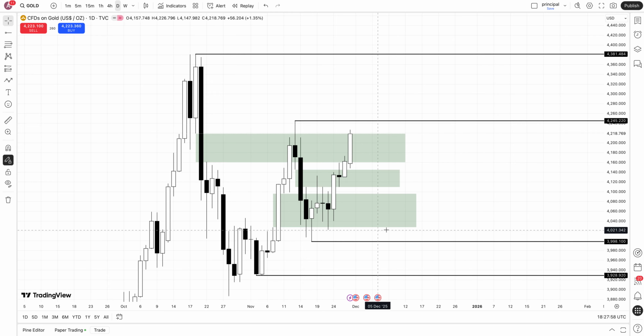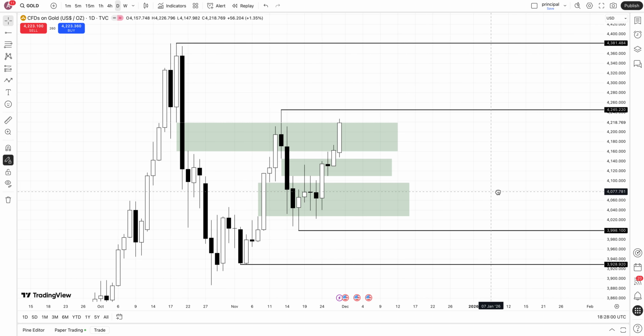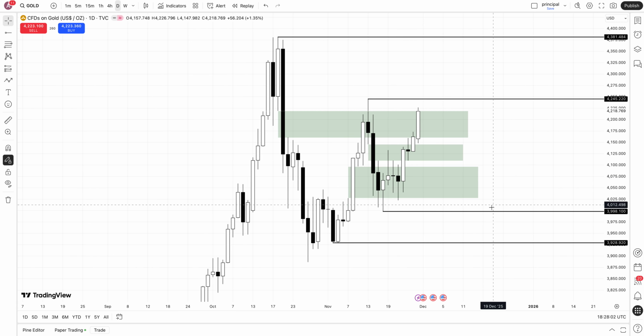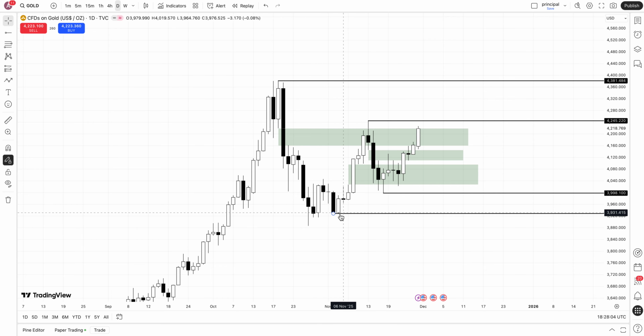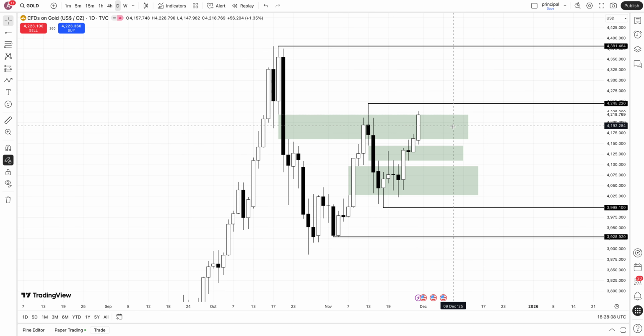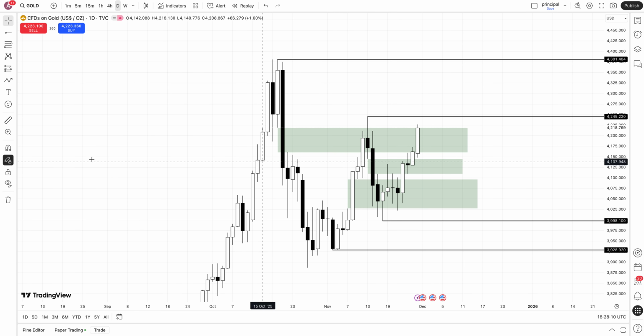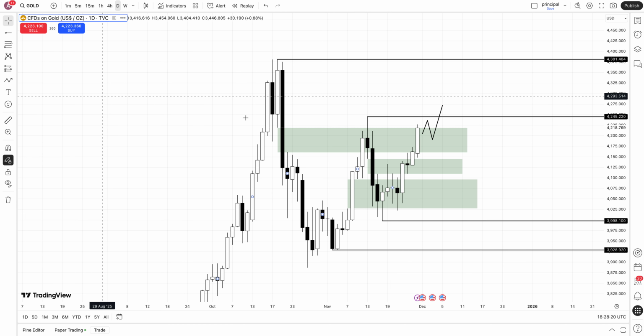But if we have a candle closure below this level, then things will get a little bit bearish, and we might go lower, maybe to sweep this low and this other low. But here we are bullish, and I don't see a reason to be bearish. So just to put on the chart, this is my bullish plan: reject here, bullish retest, and then continuation higher.